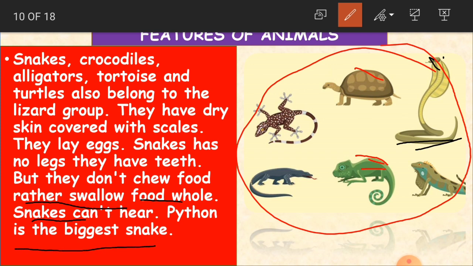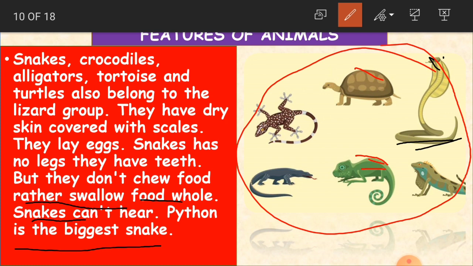And python is the biggest snake. So in the snake family, python is the biggest snake, very poisonous snake. Even snakes eat human beings also. So they are very dangerous, especially python. Clear, children? So these are about some type of animals which belong to lizard group.